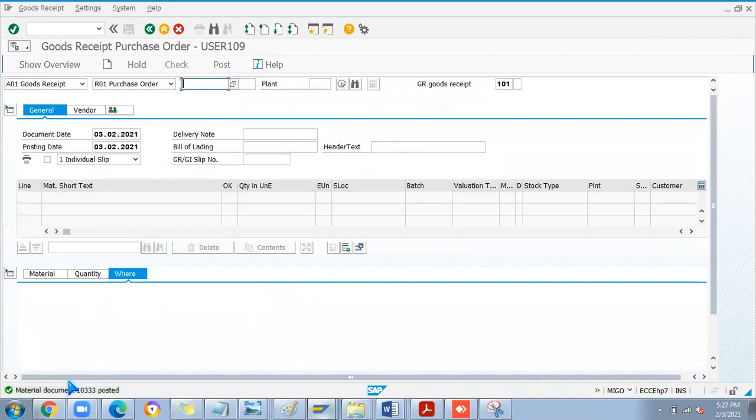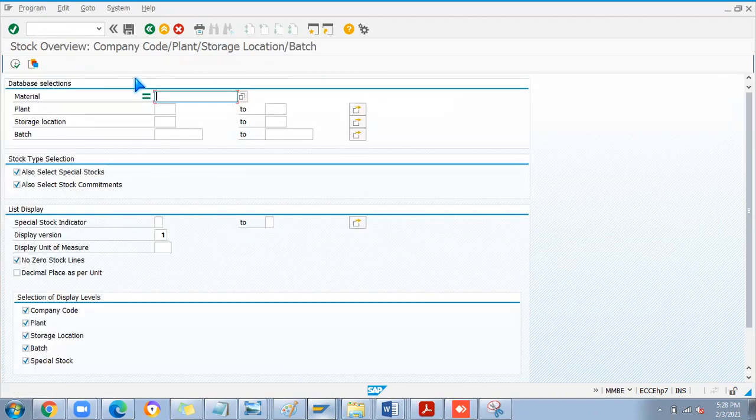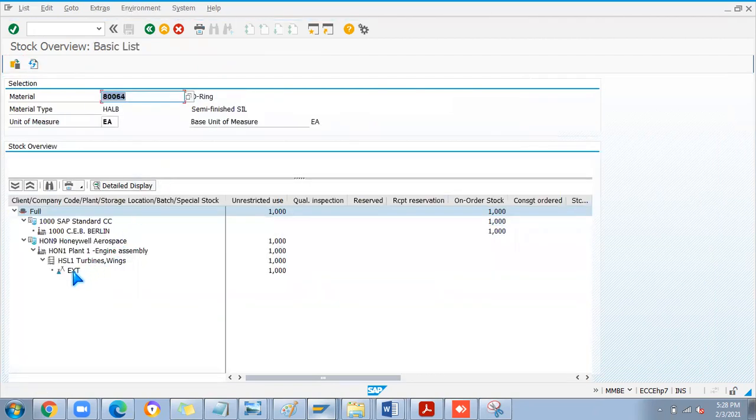It's posting. See here. The reason behind this is someone deleted the company details, right? Even if assignment is done. Now if I go and check MMB, I wanted to see the split valuation process I did today. I want to see that valuation type in the stock. Yes, it is there.